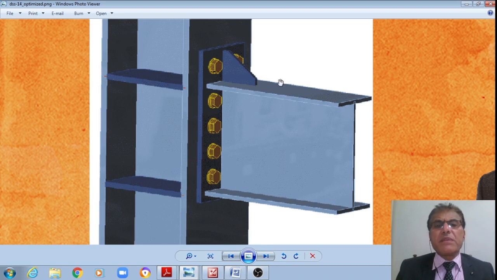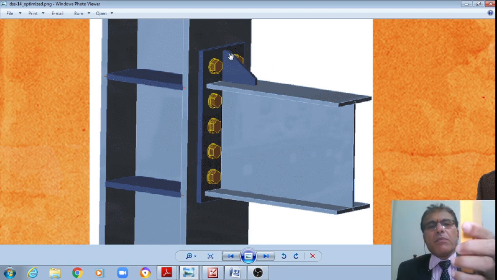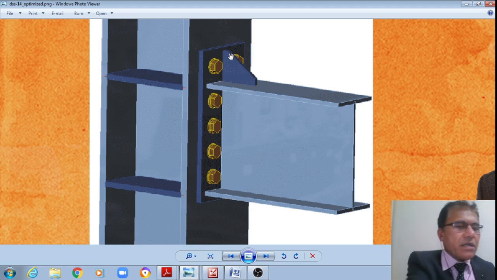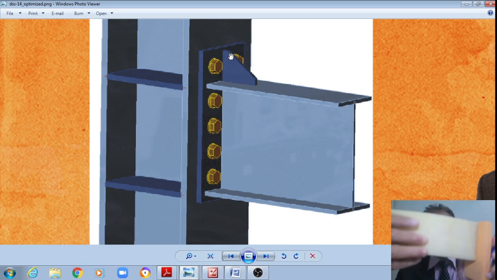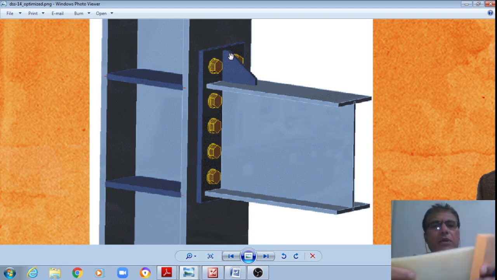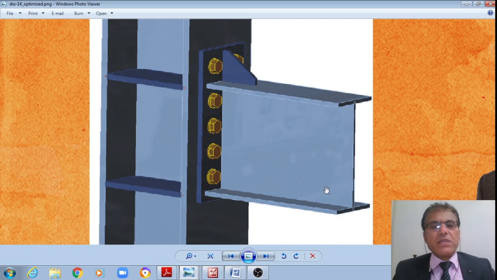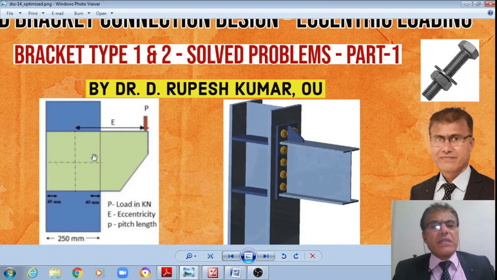However, the moment is applied on this plane, whereas perpendicular to that plane I will have the bolt group, right? Bolt group, whereas moment is applied on a transverse, quite different plane, right? Like this, on this plane, a quite different plane. Therefore, in such a case, this is what is called the type 2 bracket connection. Therefore, once you understood this as type 1 and type 2 bracket connection, student, right?